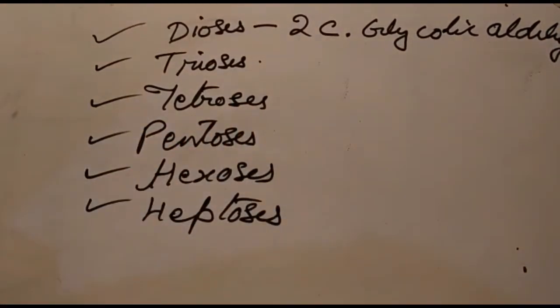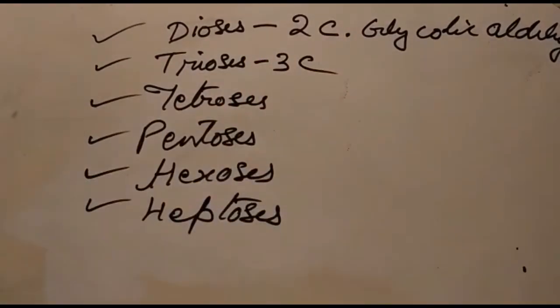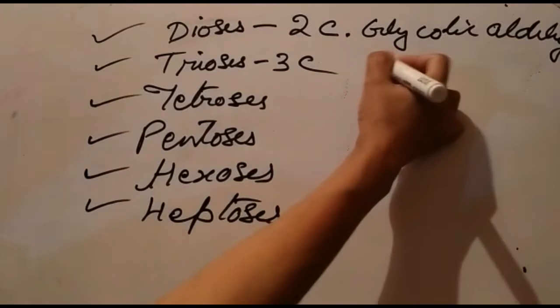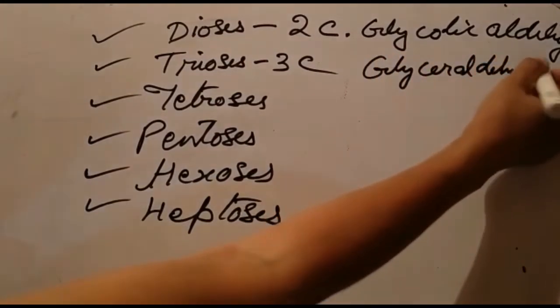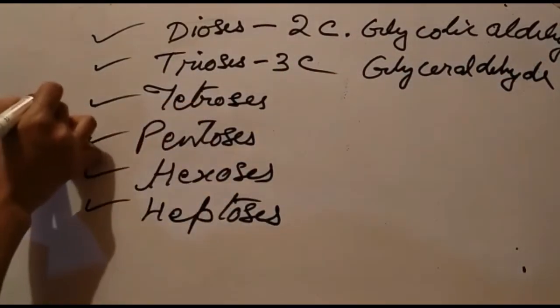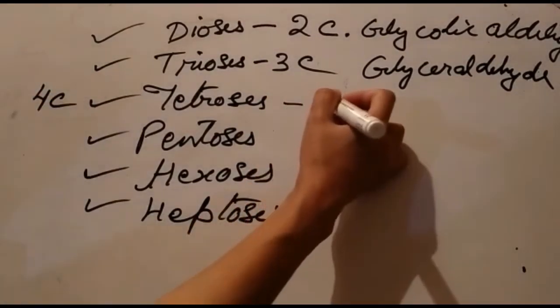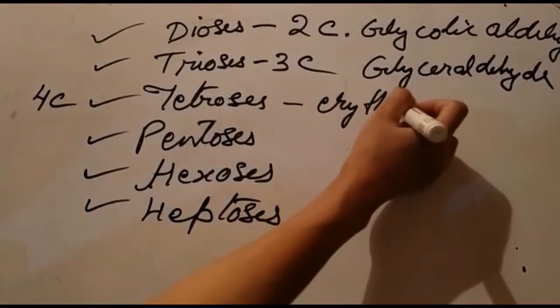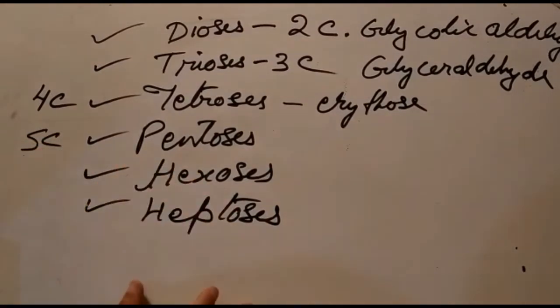Now trioses, meaning 3 carbon atoms, and one of the best examples of trioses is glyceraldehyde. Then we have the tetroses, which consist of 4 carbon atoms, and the example is erythrose. Then we have 5 carbon atoms, that is pentoses.